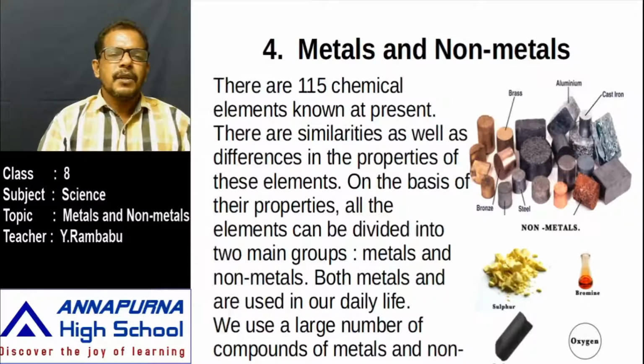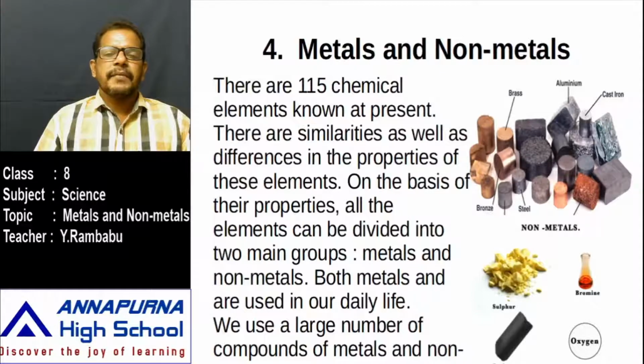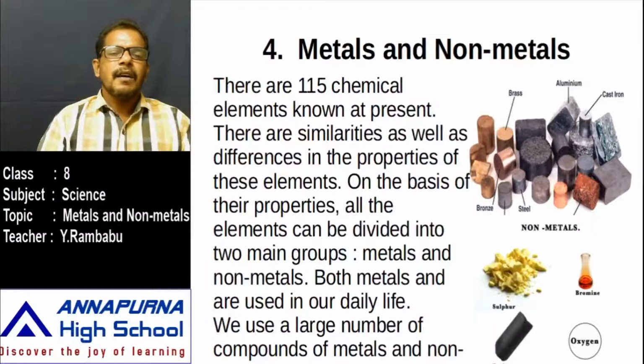Okay, that means if we take these 115 elements, there are similarities as well as differences in the properties of these elements. Similarities means, for example, if we take oxygen, nitrogen and carbon dioxide, these three are in gaseous state. That means similar properties. Next, they are different. They differ in their physical properties or other chemical properties. Okay, like that, on the basis of physical properties.